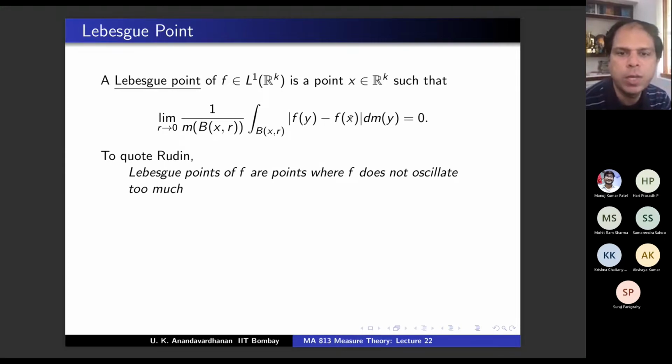If you take a ball of radius r around x, take another point y in it, and integrate over y, taking an average, that average is not changing too much because in the limit it is 0. So in an average sense, these are points where f is not hugely oscillating. You have some control over f around that point. Those points are the Lebesgue points.